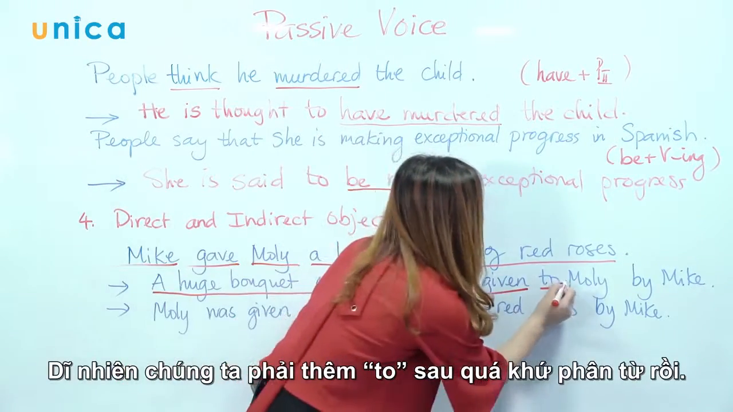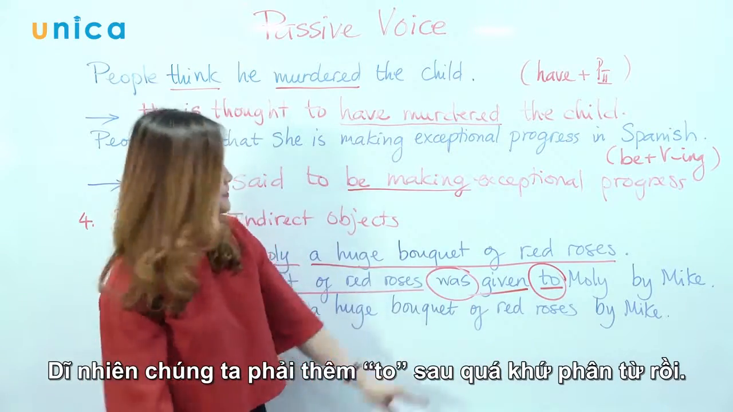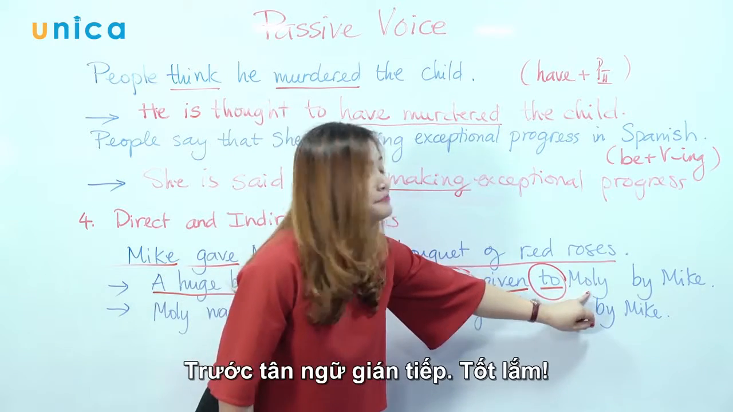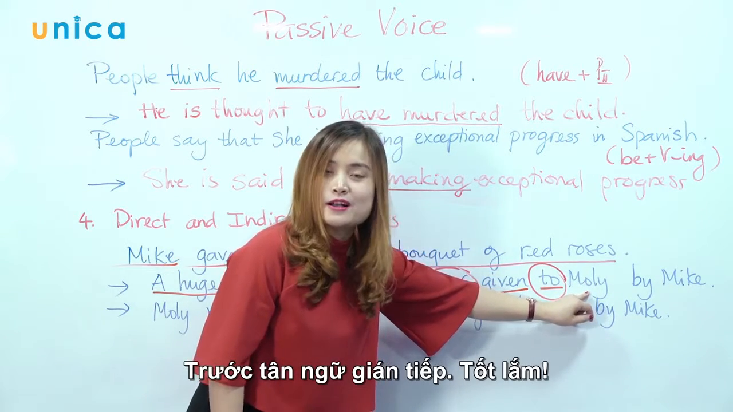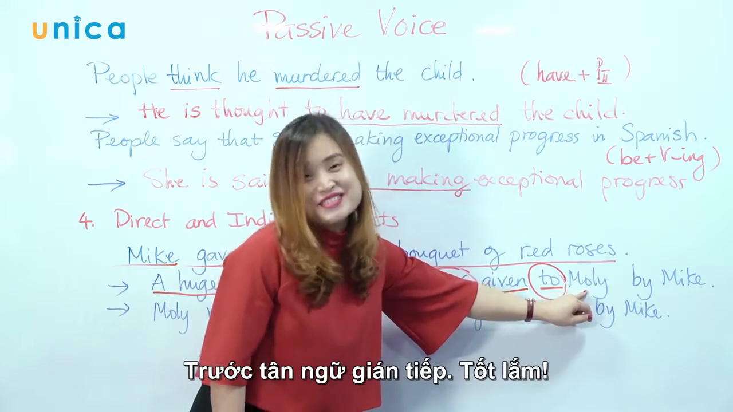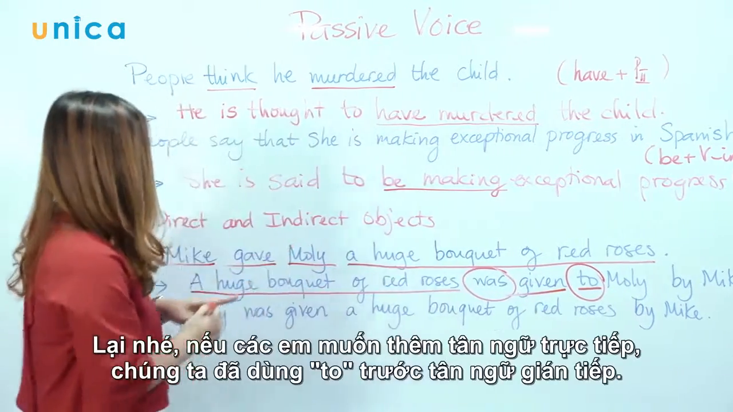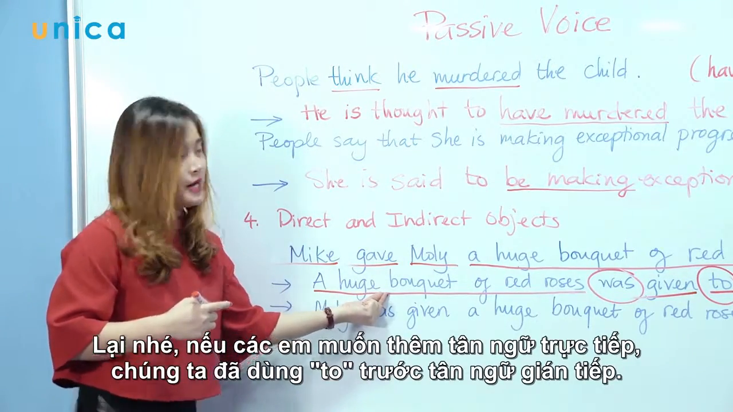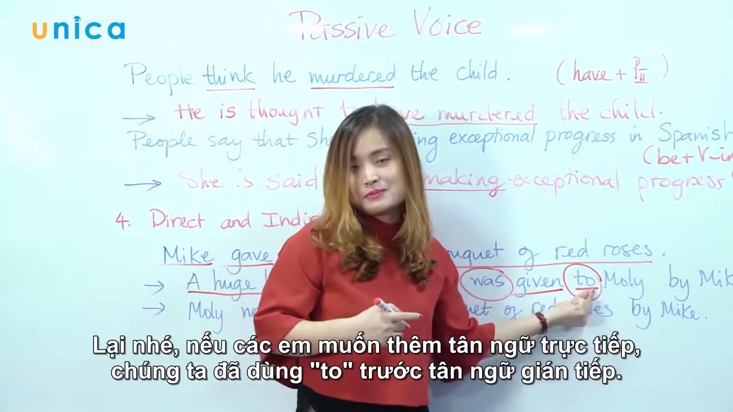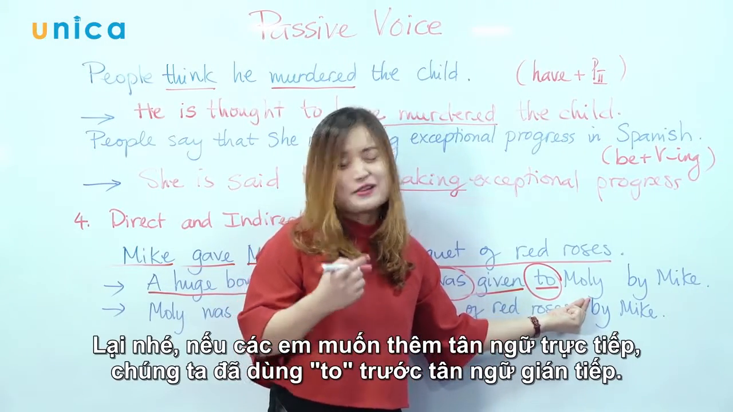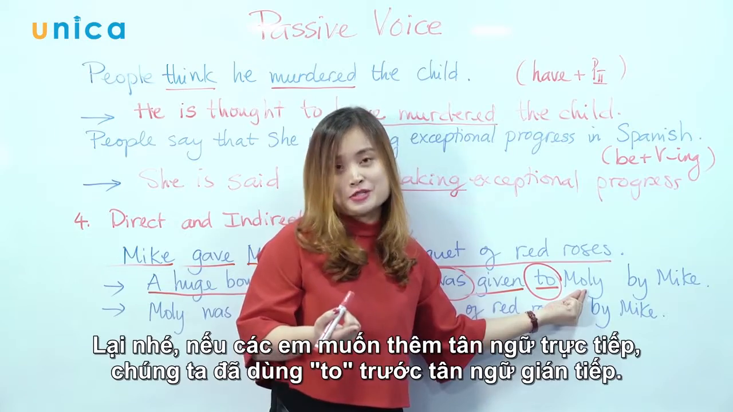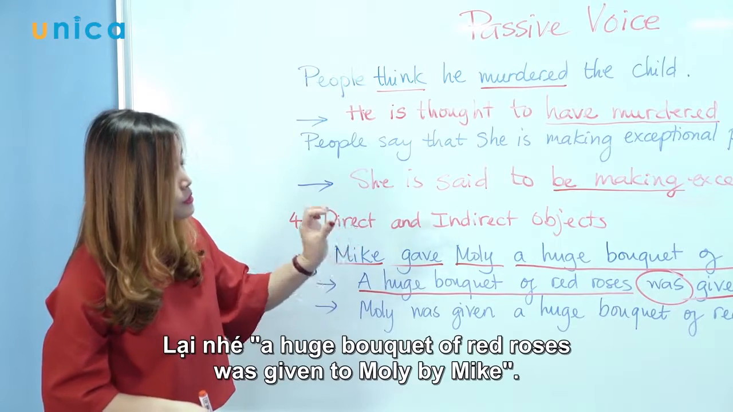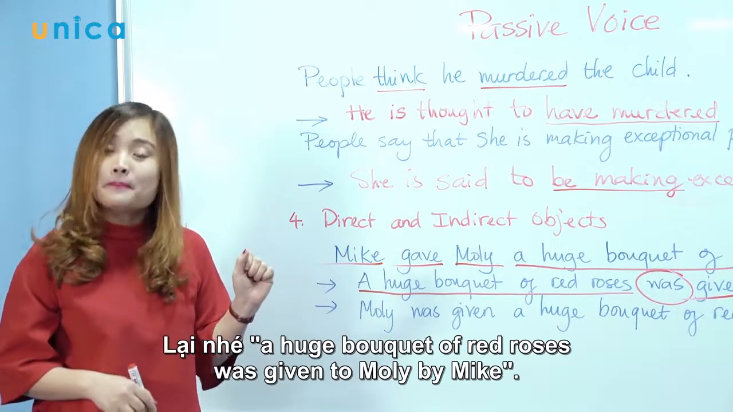And of course, we have to put to after the past participle and before the indirect object. Very good. So again, if you want to put the direct object first, we have to use to before the indirect object. All right, again, a huge bouquet of red roses was given to Molly by Mike.